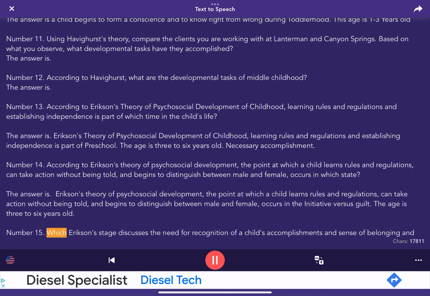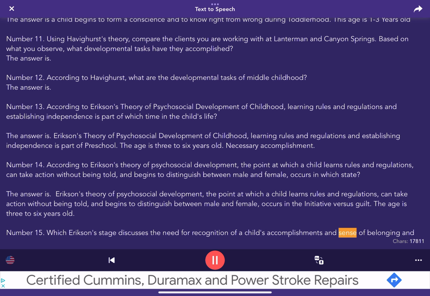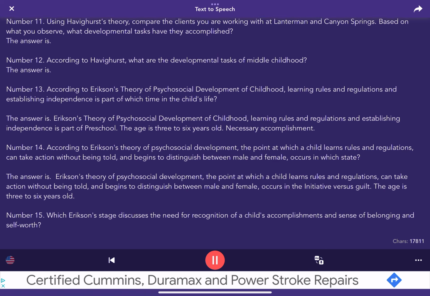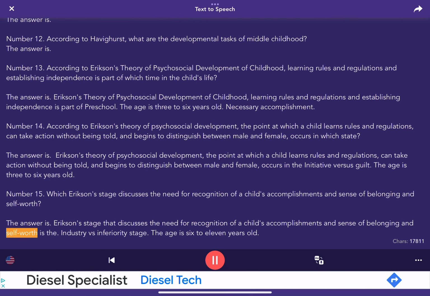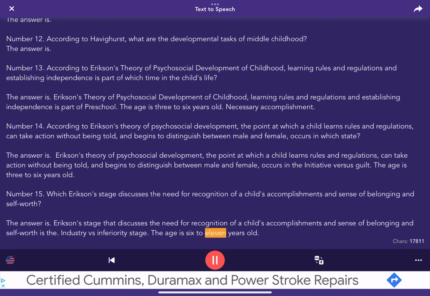Number 15. Which Erikson's stage discusses the need for recognition of a child's accomplishments and sense of belonging and self-worth? The answer is, Erikson's stage that discusses the need for recognition of a child's accomplishments and sense of belonging and self-worth is the industry versus inferiority stage. The age is 6 to 11 years old.